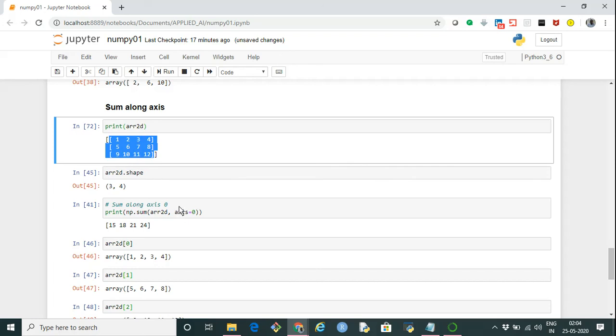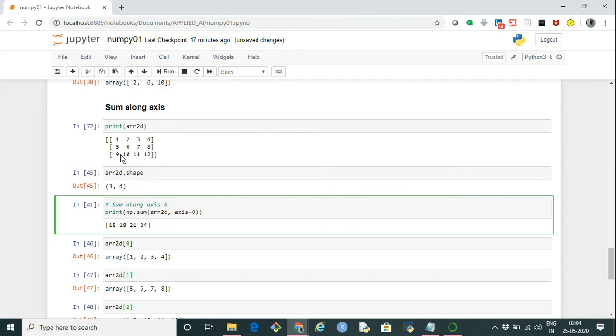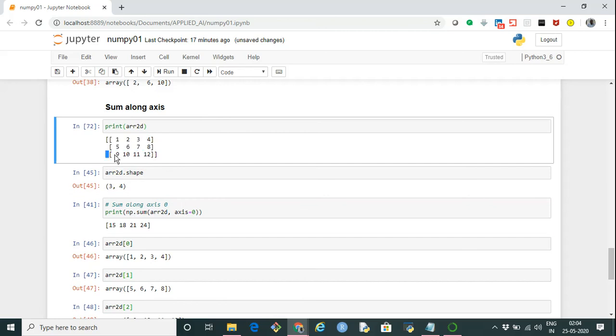So sum along axis 0 means take the elements along axis 0 and sum them up. It means sum along the rows here: row 1, row 2, row 3 get summed up. What we get is 1 plus 5 plus 9 is 15, 2 plus 6 plus 10 is 18, 3 plus 7 plus 11 is 21, and the last one is 24.